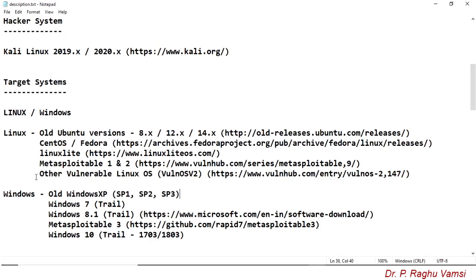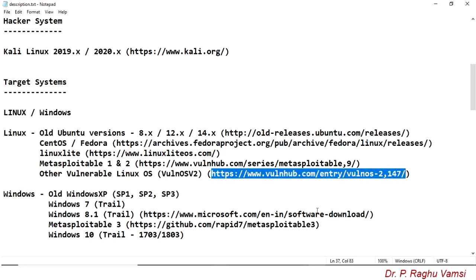Along with Metasploitable 1 and 2, there are other vulnerable operating systems, as I showed you on this website. Among the various other vulnerable operating systems, I am using Vulnerable OS V2 for explanation in this course. So I recommend you to download the vulnerable operating system Vulnerable OS V2. V2 means version 2. Version 1 is also there, but the image is very old. Version 2 is a somewhat more recent image, and you can download it from this link.